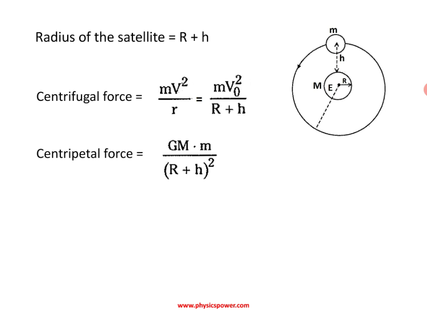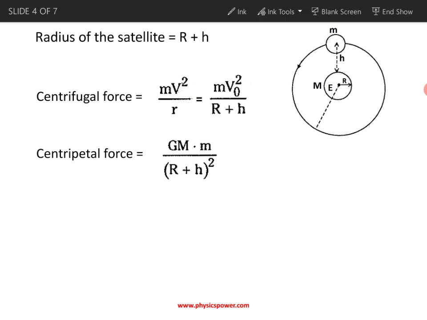So according to Newton's law, that attractive force is the product of masses and inversely proportional to the square of the distance. That attractive force is proportional to the product of the masses, that is, capital M and small m, divided by the square of the distance. Here the distance is (r + h) whole square. So that is why we can write the centripetal force like this.